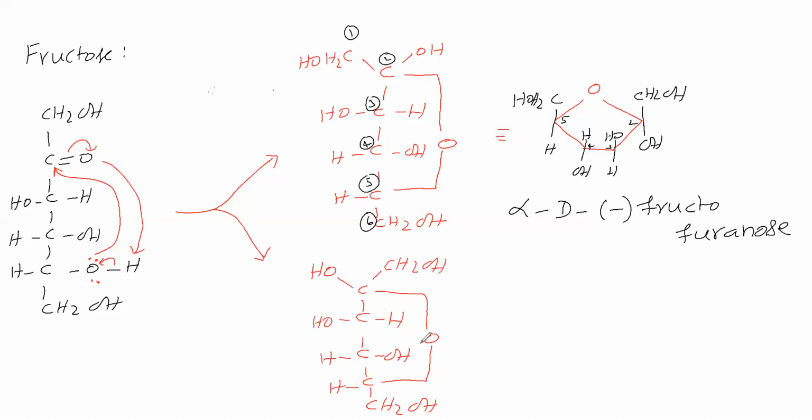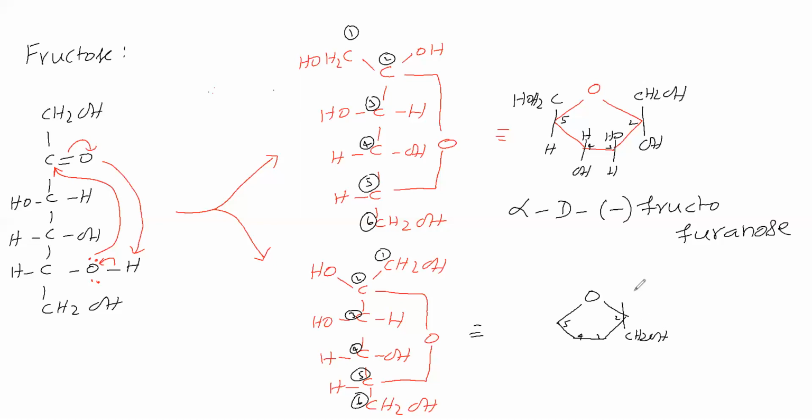So now we will see the other one. For this also, we will write a 5-membered ring like this. Numbering: first carbon, second carbon, third carbon, fourth carbon, fifth carbon, sixth carbon. Second carbon is having CH2OH on the right side, that we will write down.